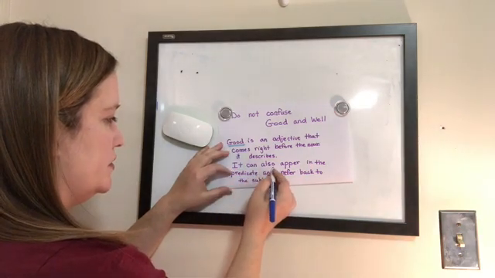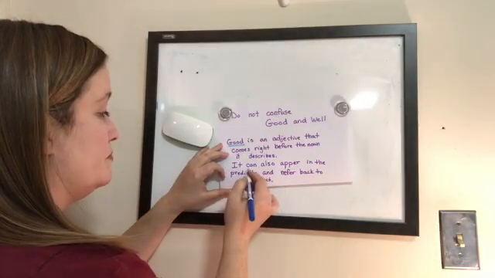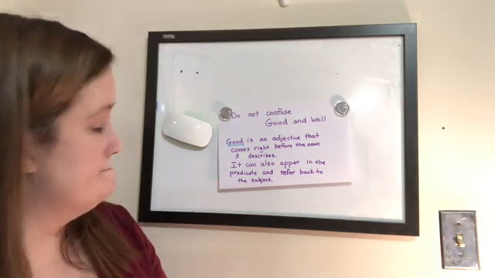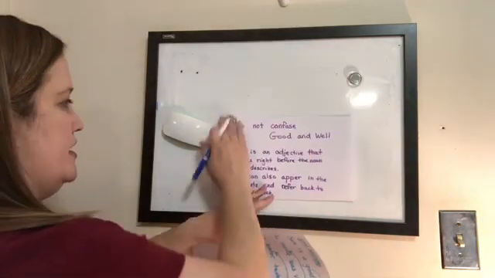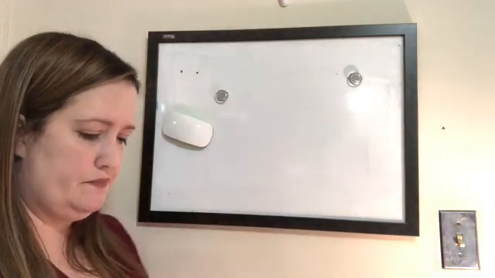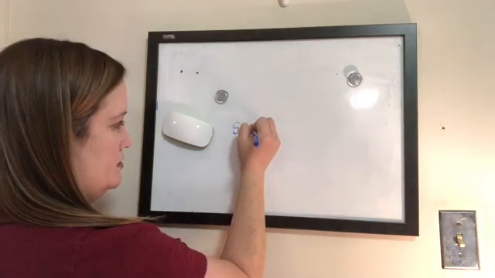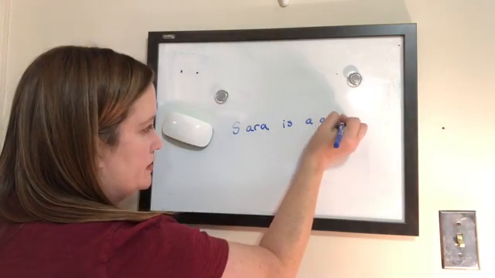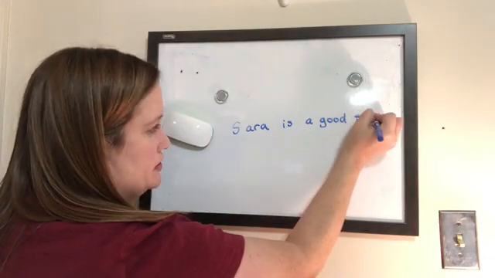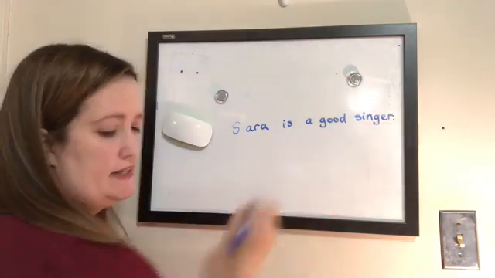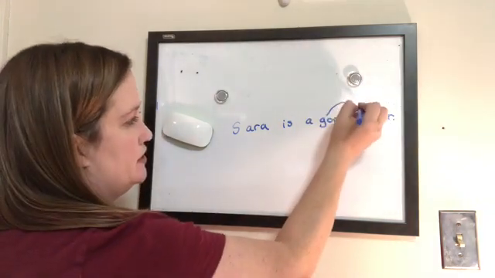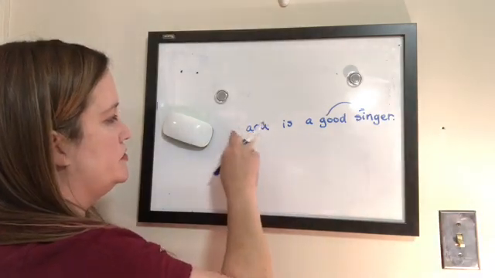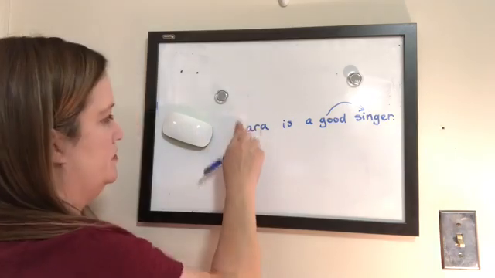It can also appear in the predicate and refer back to the subject. And right here I've got some examples. Sarah is a good singer. Singer is a noun, and good refers to singer, so it's right before, so we would use good. Oh, that needs to be a big S.